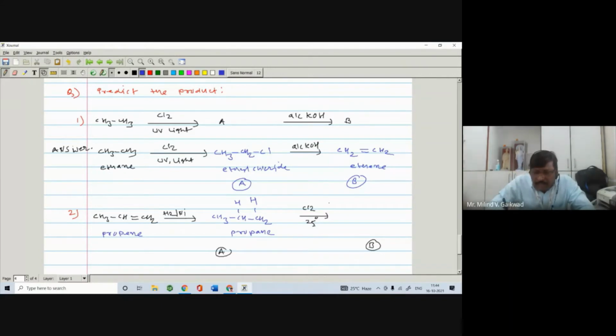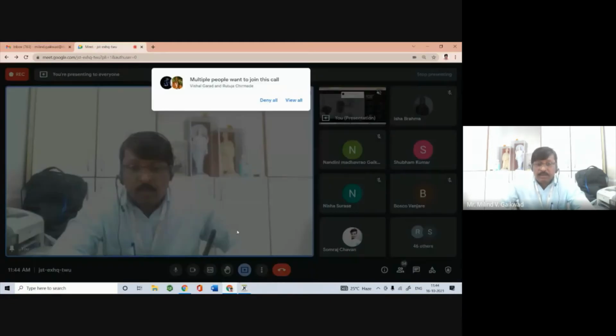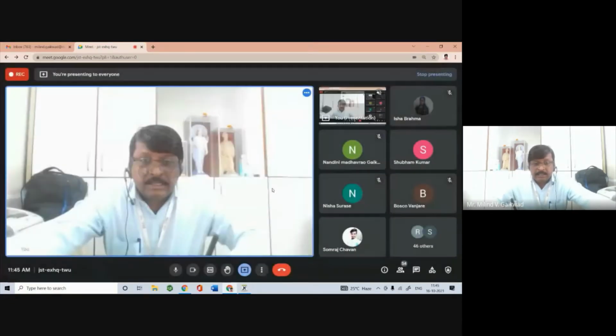So look here, they have given only one compound B, which means you have to write the major product. Actually you can replace hydrogen from the CH3, you can also replace hydrogen from the second carbon atom, but here you have to write down only the major compound. So here you are getting CH3, then CH, here is a CH3 and here is a Cl. So remember here you are having 2-chloropropane, right? In this way you have to write down the 2-chloropropane.